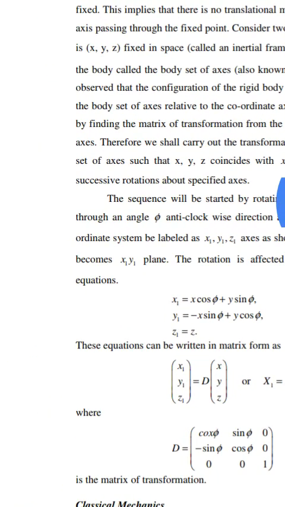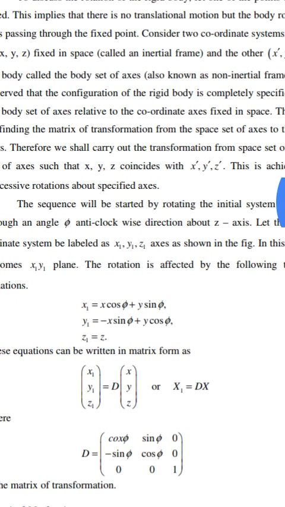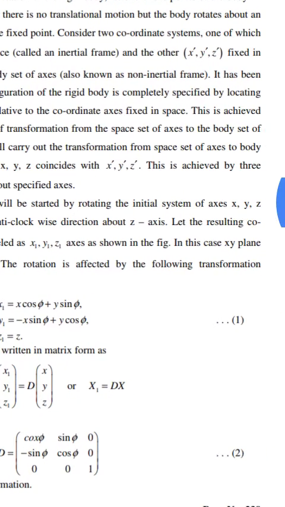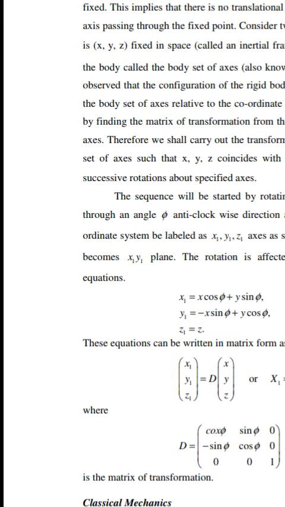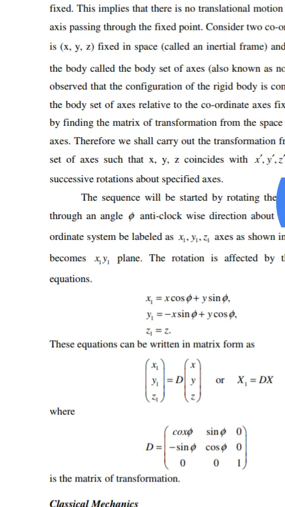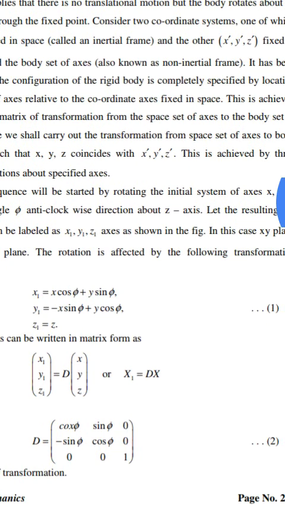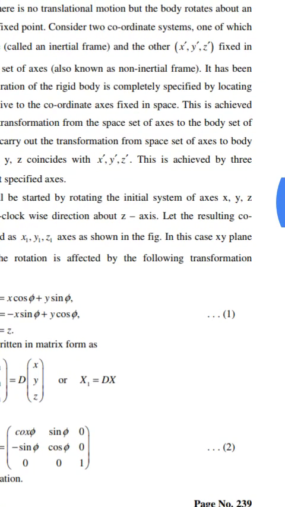The configuration of the rigid body is completely specified by locating the body set of axes relative to the coordinate axes fixed in space.